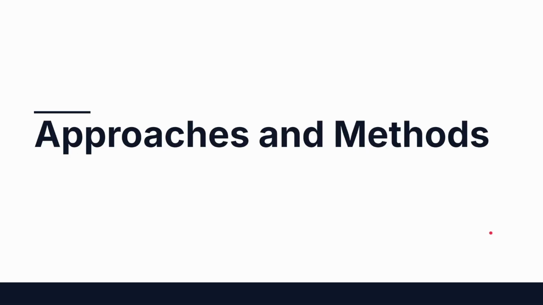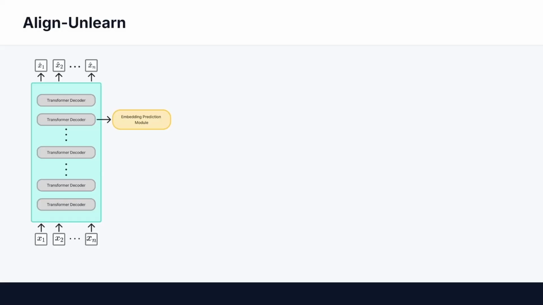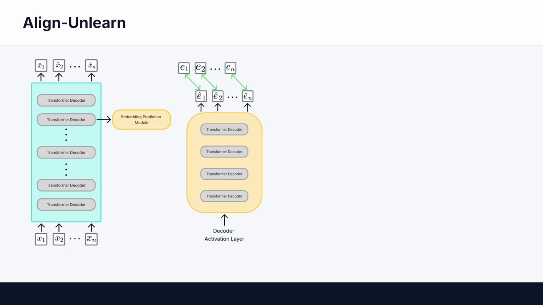As mentioned, we build on the Align-then-Unlearn framework. The key insight is before you can erase something, you need to know what the model's representation of that thing looks like in activation space. So we attach a lightweight embedding prediction module to a transformer layer and train it to decode what the model is about to say from its hidden states. We do this by passing the true next tokens through the embedding layer to get the ground truth embeddings and then comparing those with the model's predictions, and that difference is the training signal.